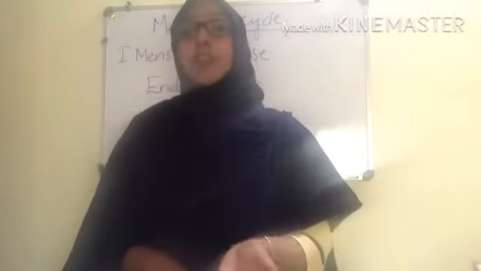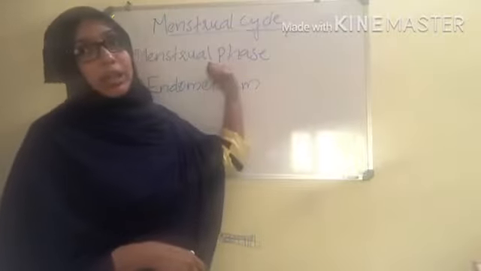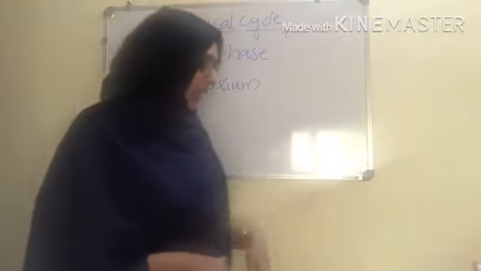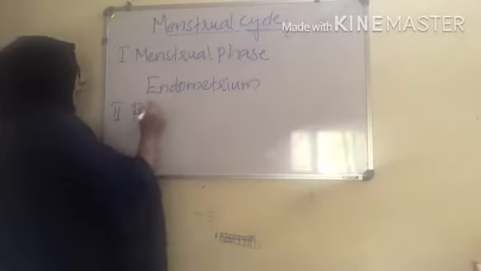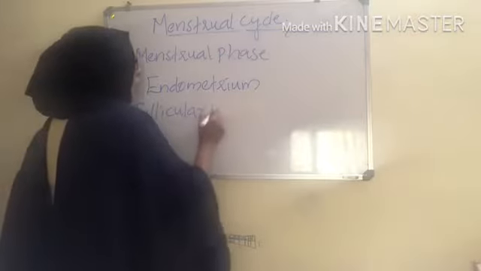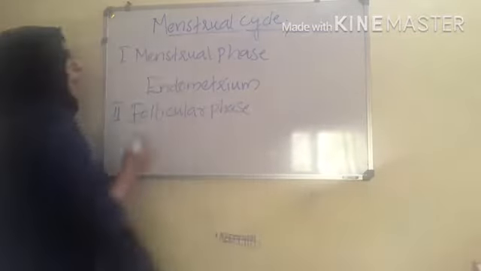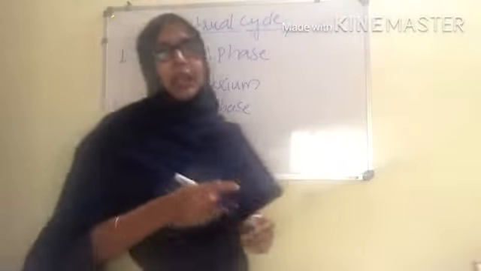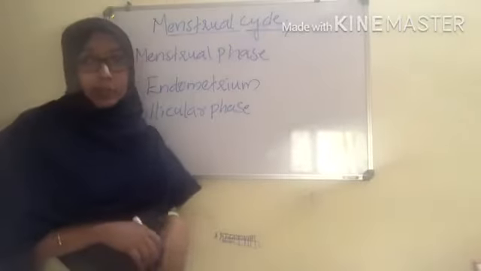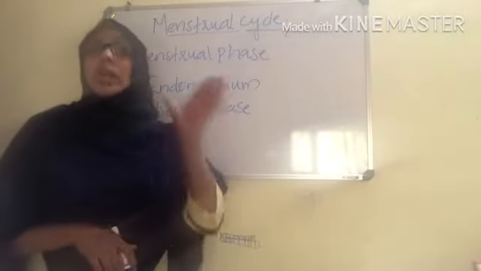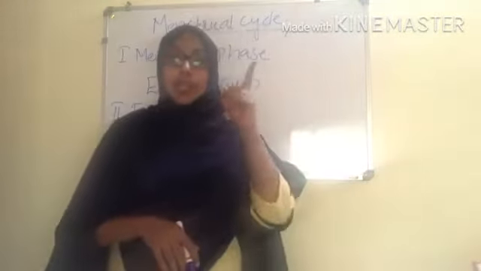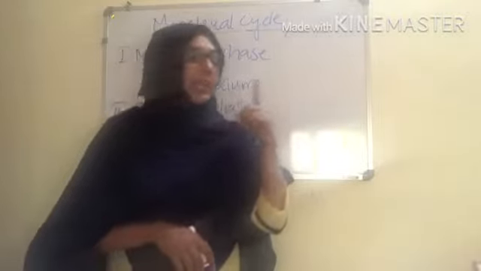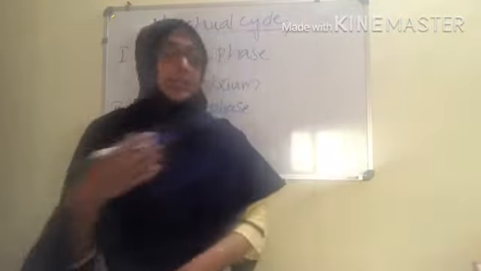If the ovum is not fertilized, menstruation starts with the menstrual phase. Clear? The menstrual phase is followed by the second phase, the follicular phase. Now what happened in the menstrual phase? All the degeneration happened and the menses occurred. During the follicular phase, first, the primary follicle matures and transforms into the Graafian follicle. That's the first thing that happens in the follicular phase.